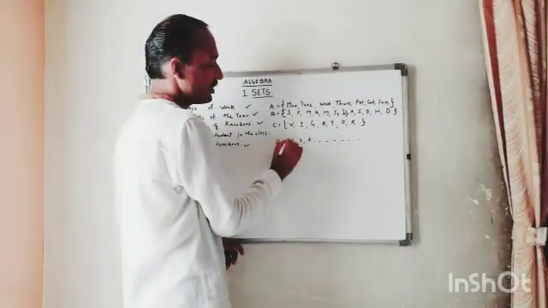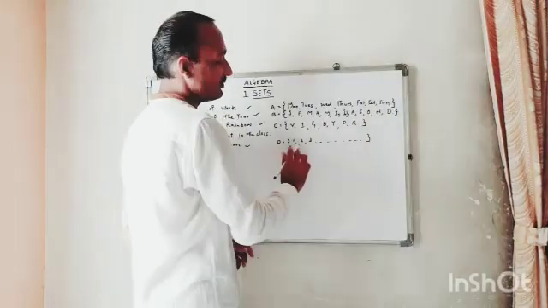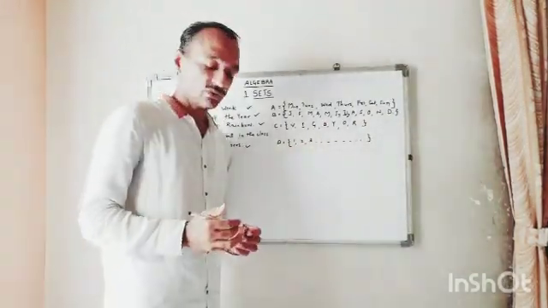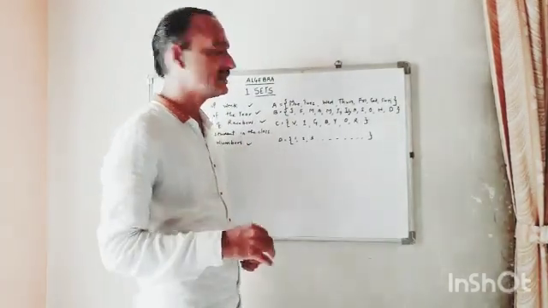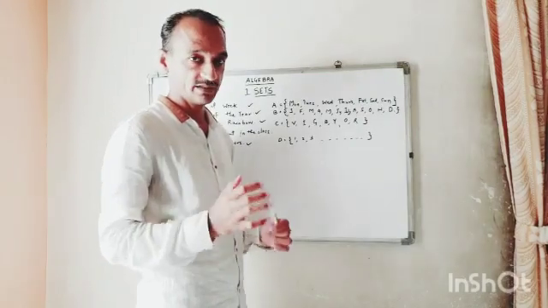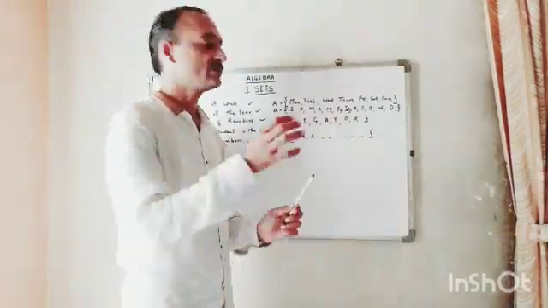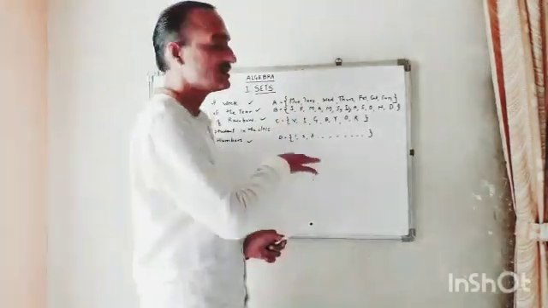D is the set of 1, 2, 3 and up to n numbers. What are these? Natural numbers. There are two methods to write sets. One is the roster method, that is the listing here like this, and another is the rule method, where you can use abbreviations, and that we'll see now.